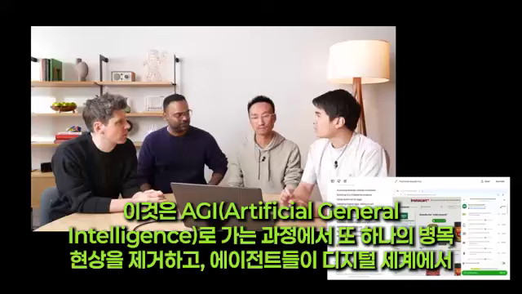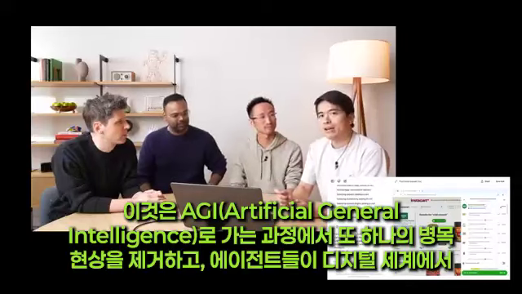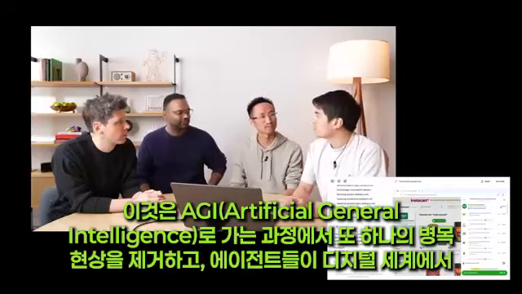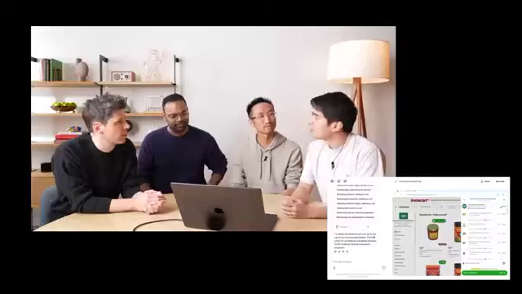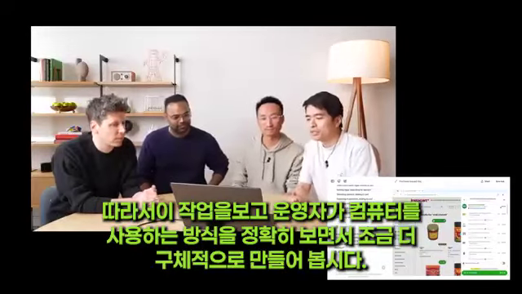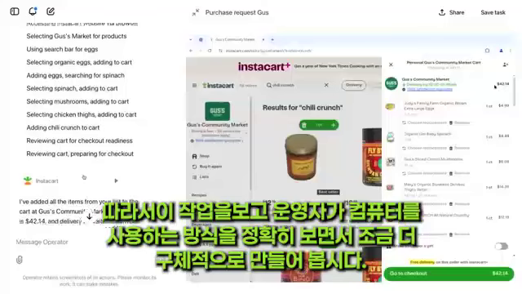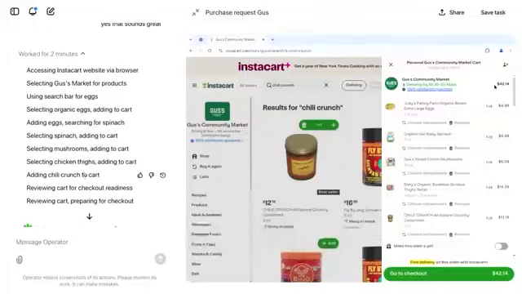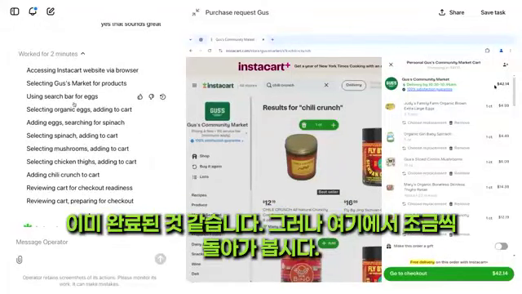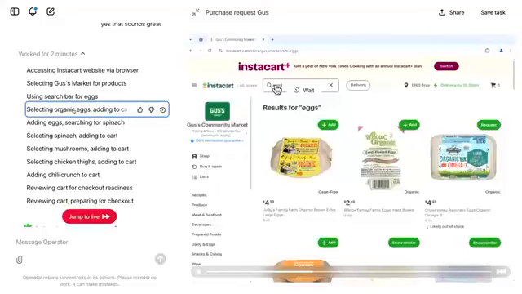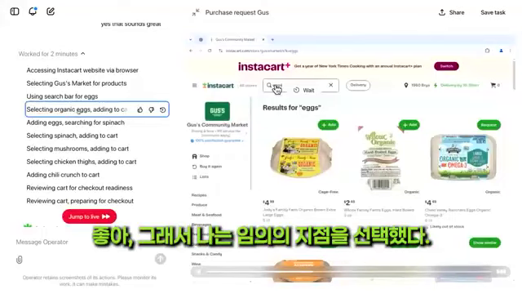It's about removing one more bottleneck in our path towards AGI and letting our agents move around and act in the digital world. So let's make that a little bit more concrete by looking at this task and seeing exactly how Operator is using a computer. It looks like it's already done, but let's go back a little bit to the top here. OK, so I chose a random spot.